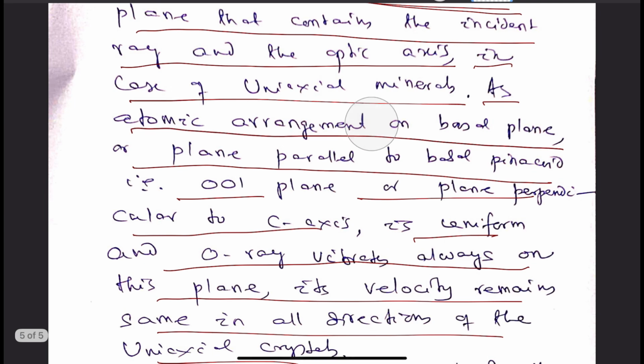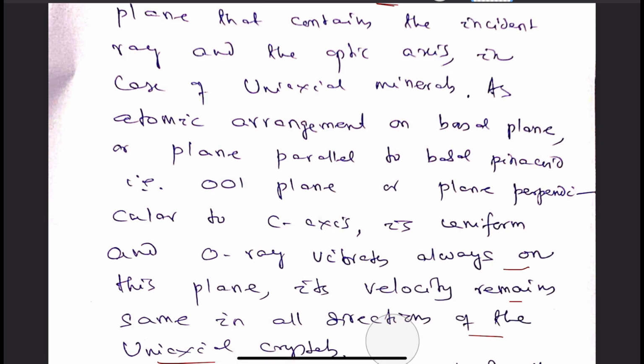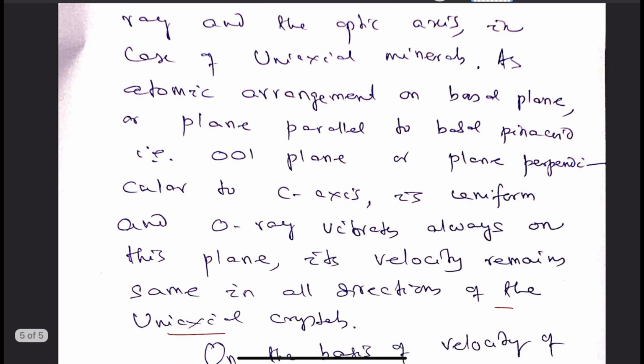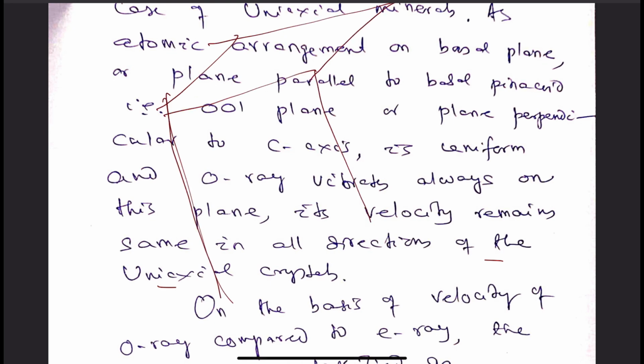Let us see this diagram that will clearly define how the double refraction takes place in minerals. Let us imagine this is a tetragonal crystal. If light is incident in this manner, parallel to this plane,